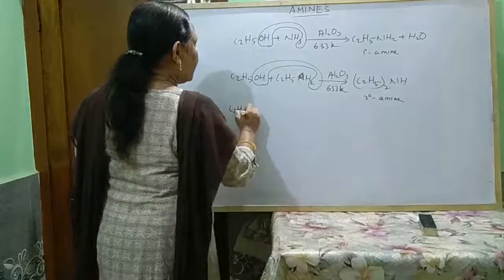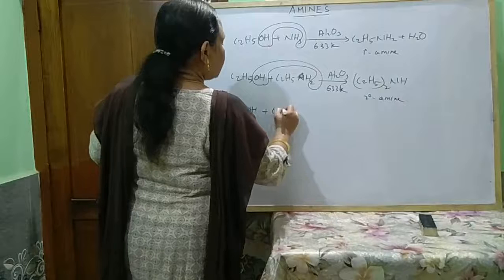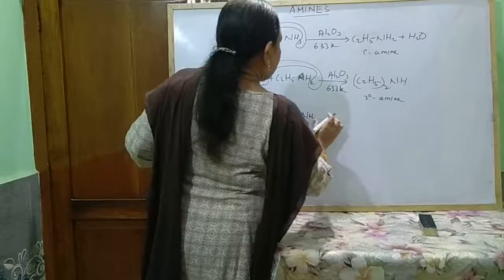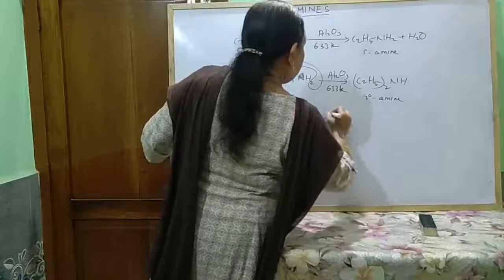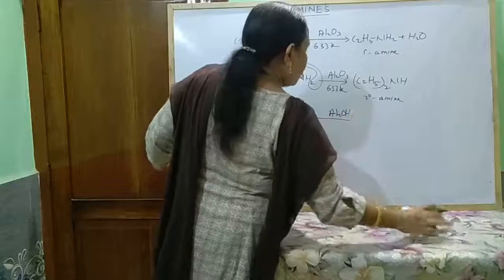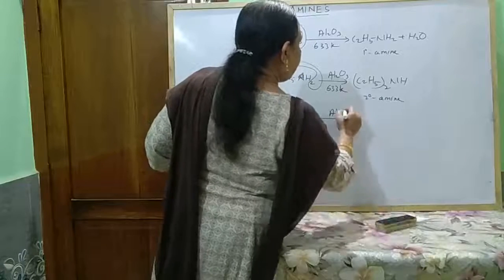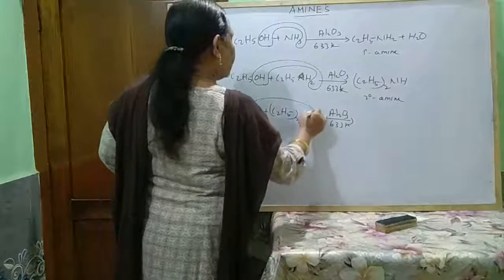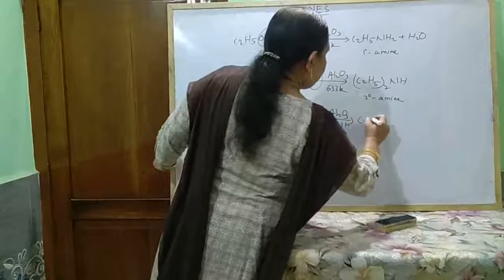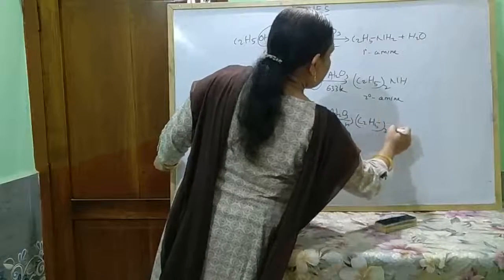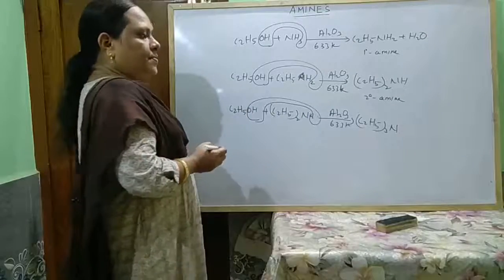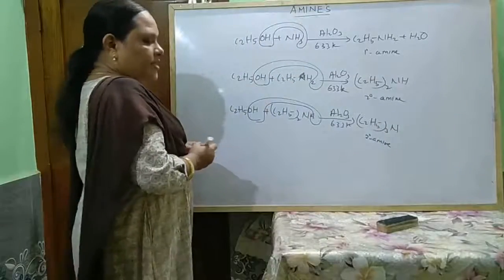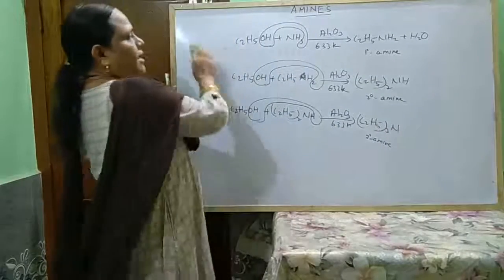This is secondary amine, diethylamine. And again alcohol plus diethylamine in presence of Al2O3 at 633 Kelvin, OH, H, removal of water, gives rise to tertiary amine. Okay, so this is tertiary amine. So after this, next we come to properties of amine.